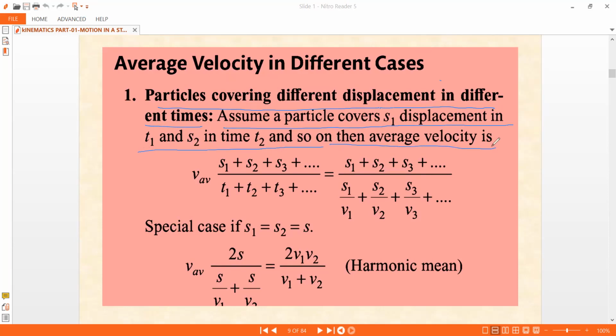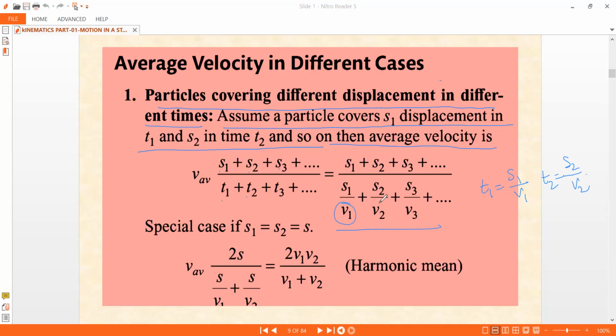Then the average velocity is given by S1 plus S2 plus S3, and so on, divided by t1 plus t2 plus t3. But what they told was that each displacement was covered with a different velocity. So I can write t1 as S1 by V1 and t2 as S2 by V2. Like this, we can substitute, and this will be the final formula.